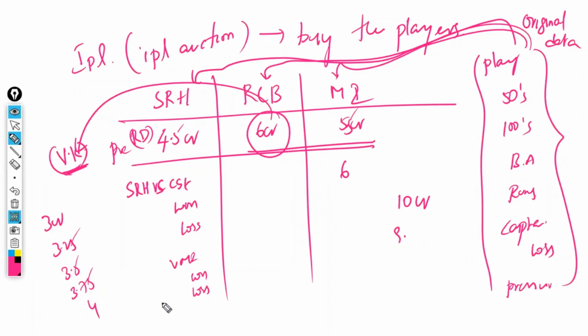Now, the opponent team against which we have lost the maximum number of matches, they will identify that team first. For example, we have identified that we have lost more matches against CSK. We have identified that one. For identifying this, we have to write some condition, right?